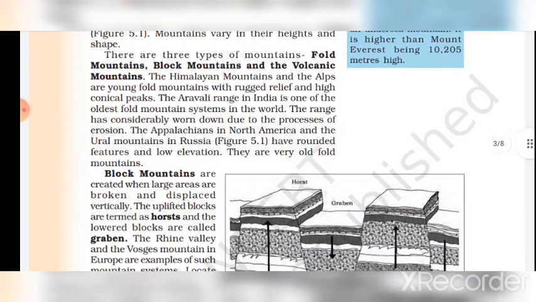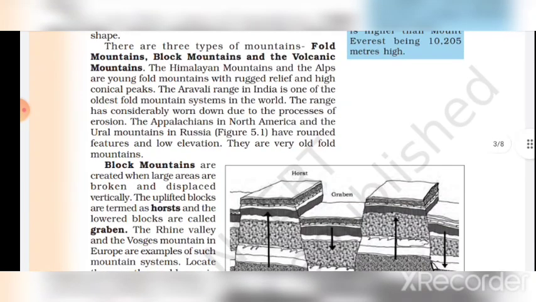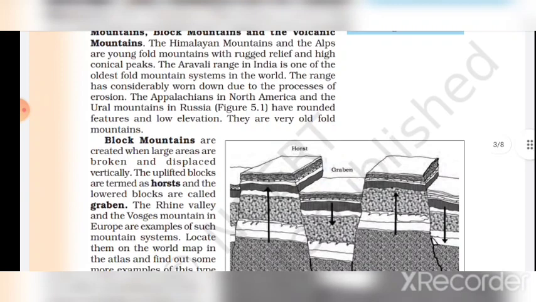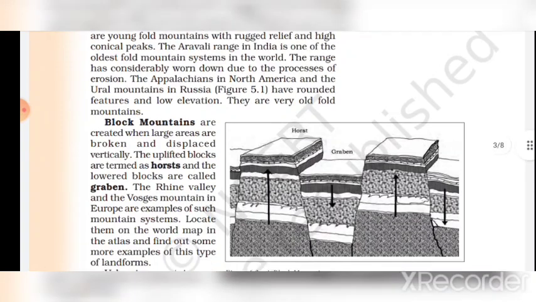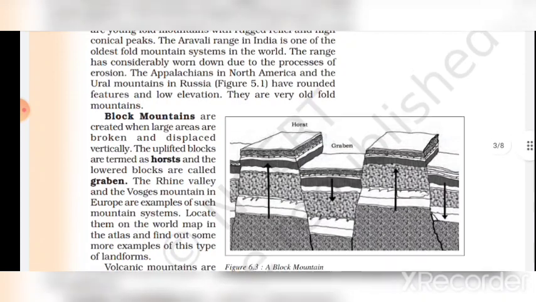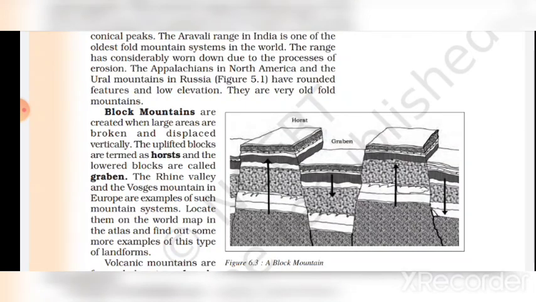There are three types of mountains: fold mountains, block mountains, and volcanic mountains. The Himalayan mountains and the Alps are young fold mountains with rugged relief and high conical peaks. The Aravalli Range in India is one of the oldest fold mountain systems in the world. The range has considerably worn down due to the process of erosion.